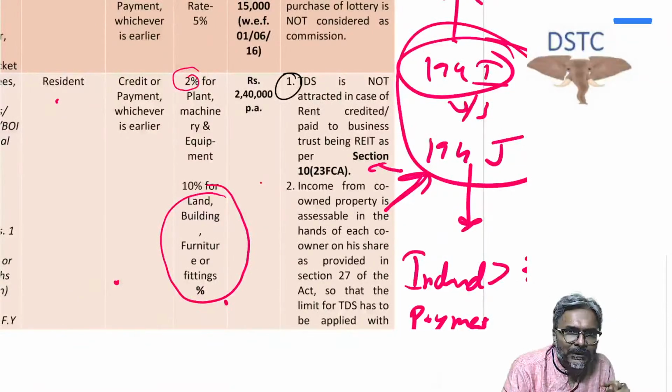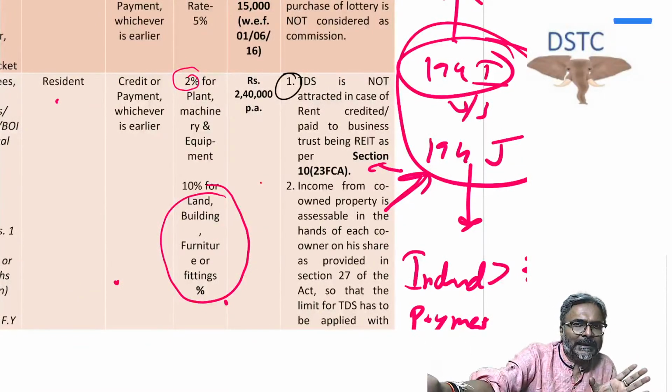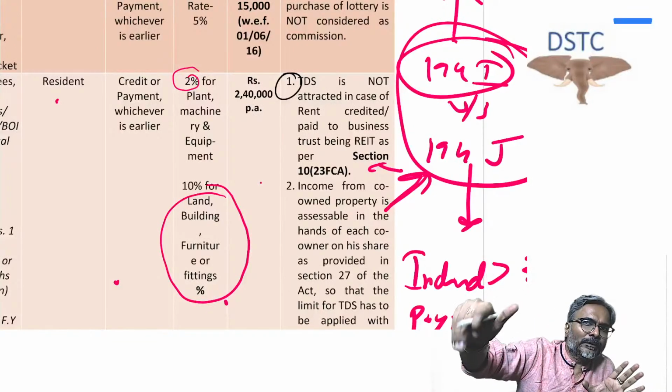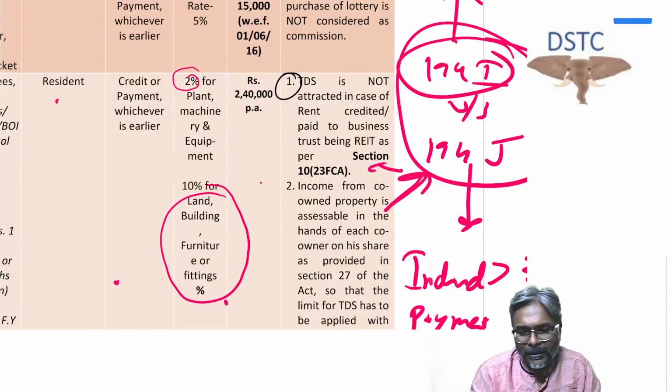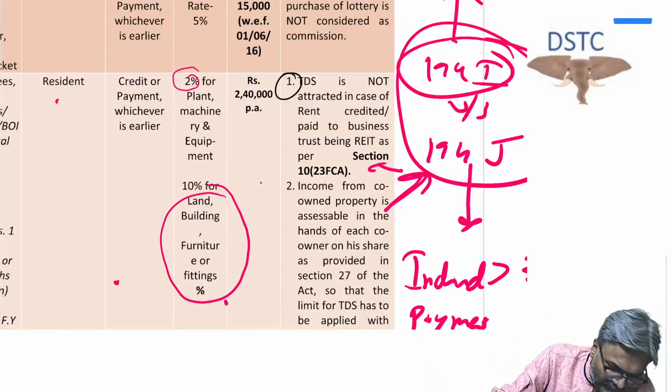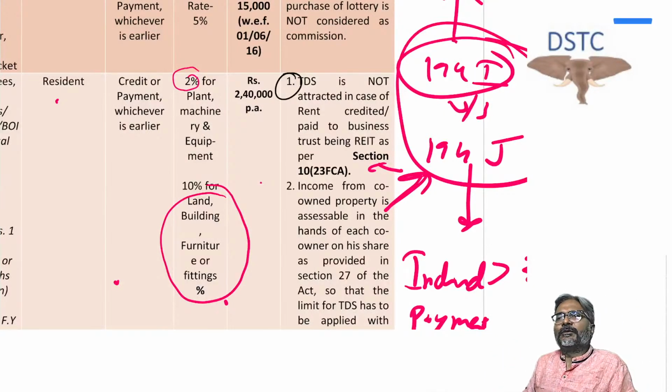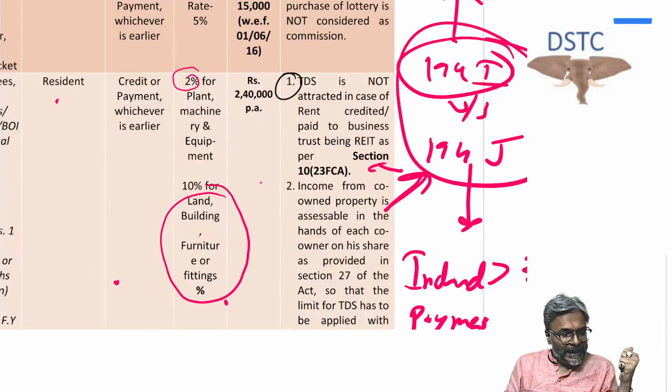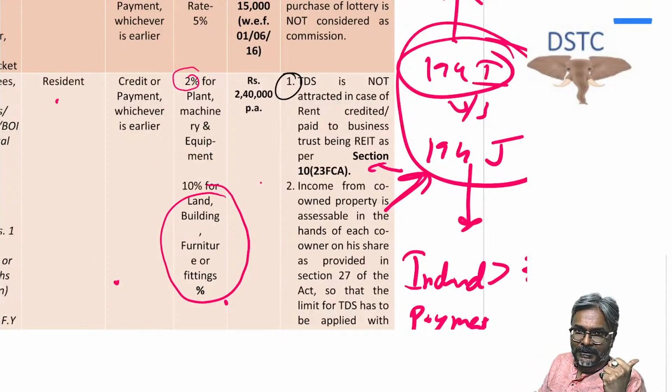The REIT, students, in this case is getting rent on the property which it has let out. Now, that rental income received by the business trust, is it assessable in the hands of the REIT, or in whose hands is the rental income assessed? In the hands of the REIT or in the hands of whom? Quickly! In the hands of the unit holder.